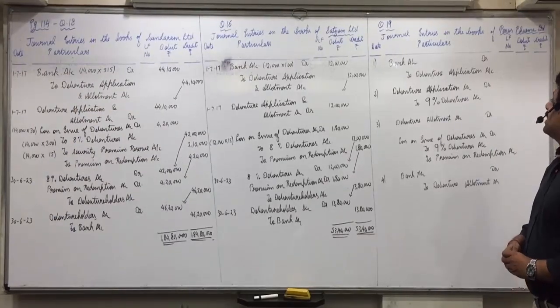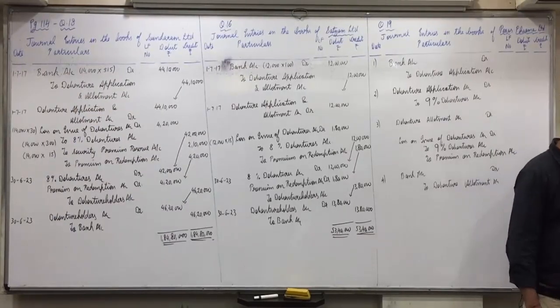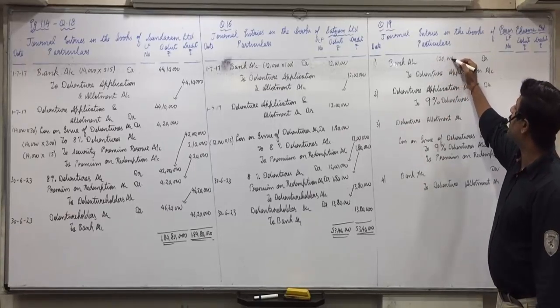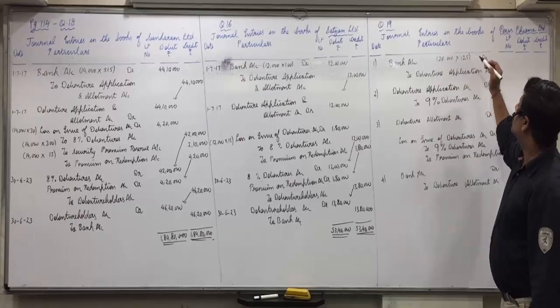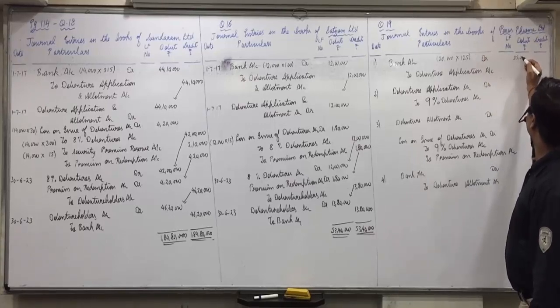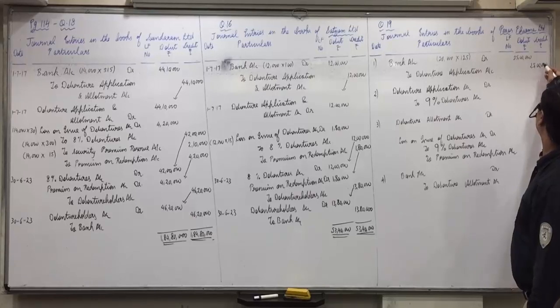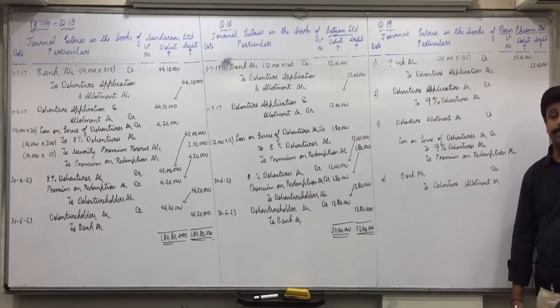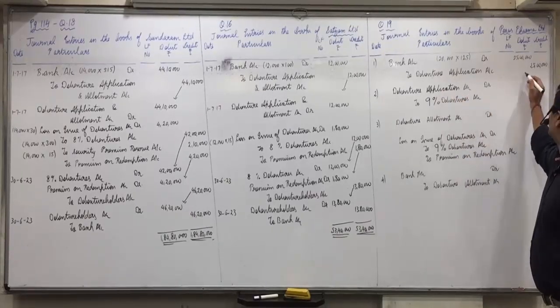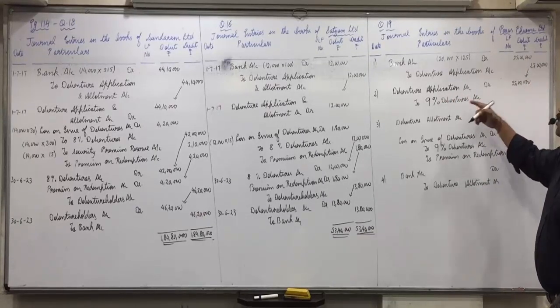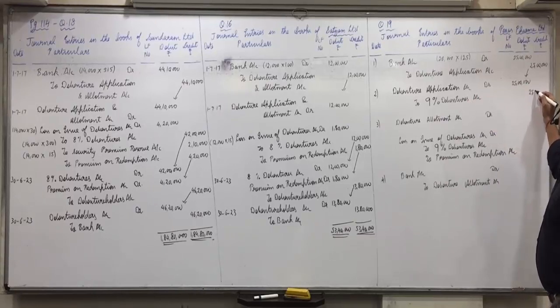Now, check your entries, everyone, be attentive. First, bank account debit to debenture application with 20,000 debentures into 125 called with application. So, 25 lakhs. Second entry, debenture application account debit with the full amount 25 lakhs to 9% debentures 25 lakhs.